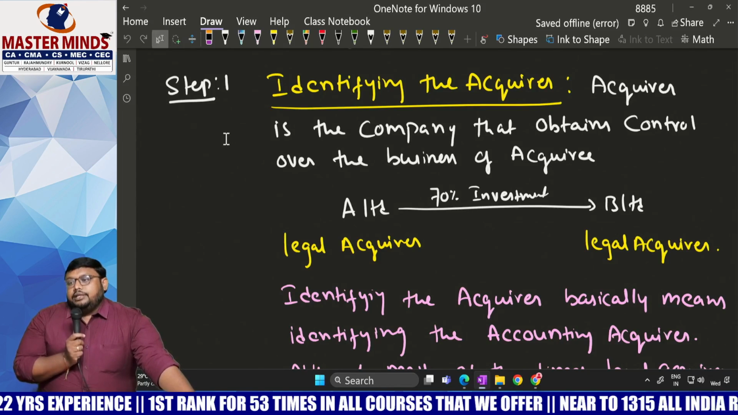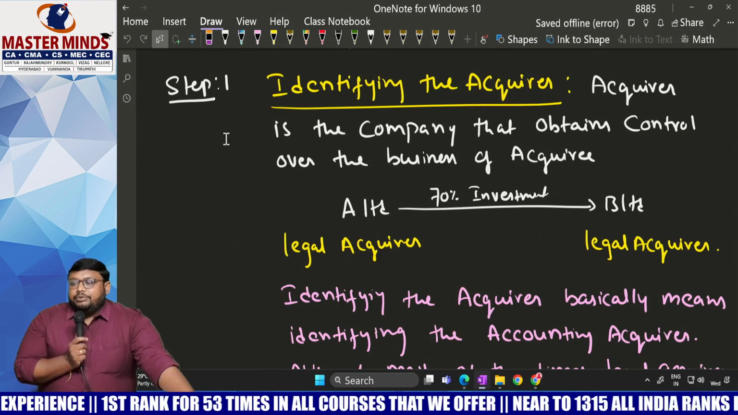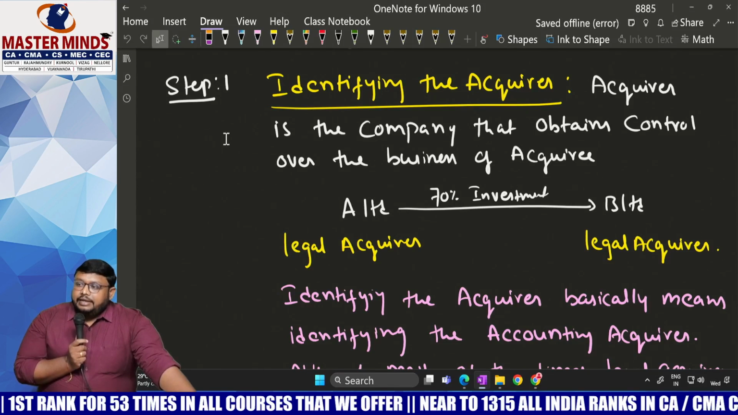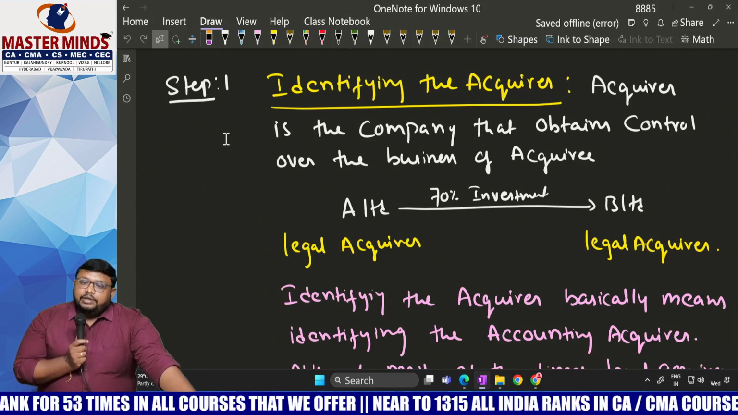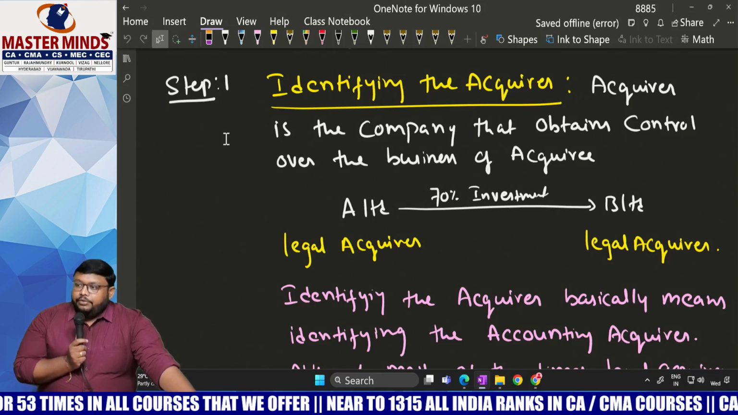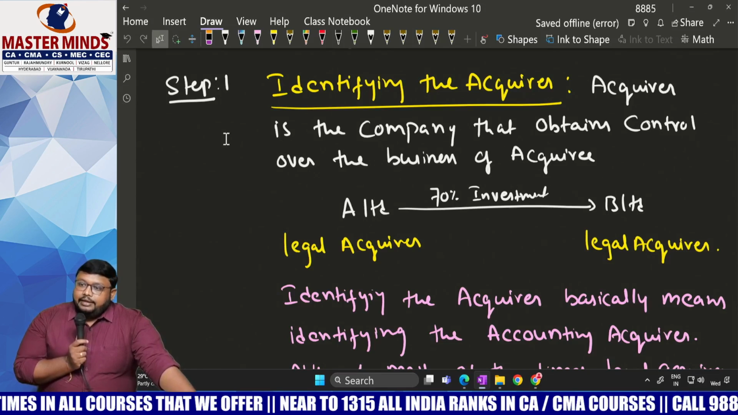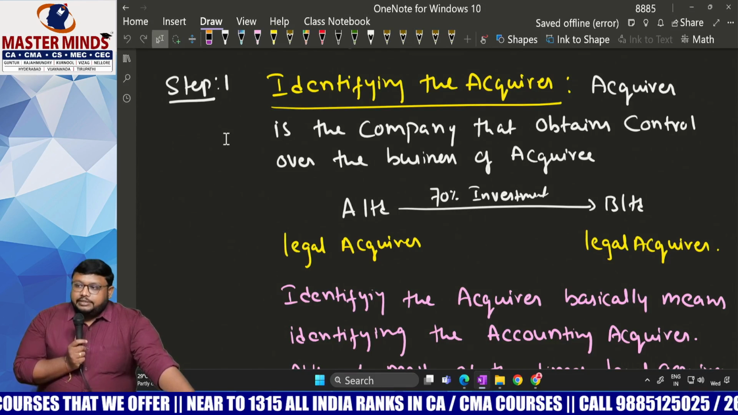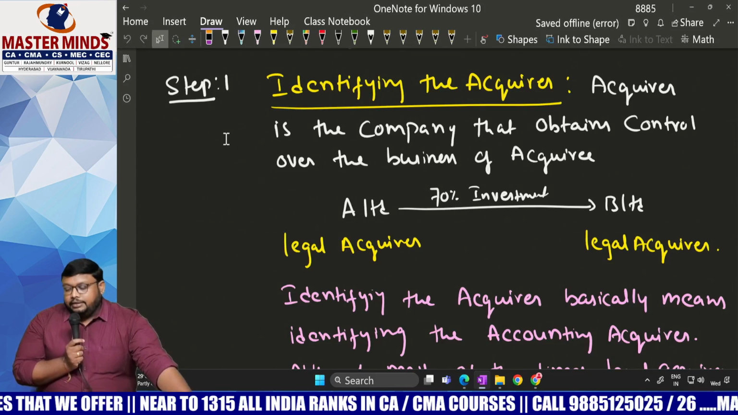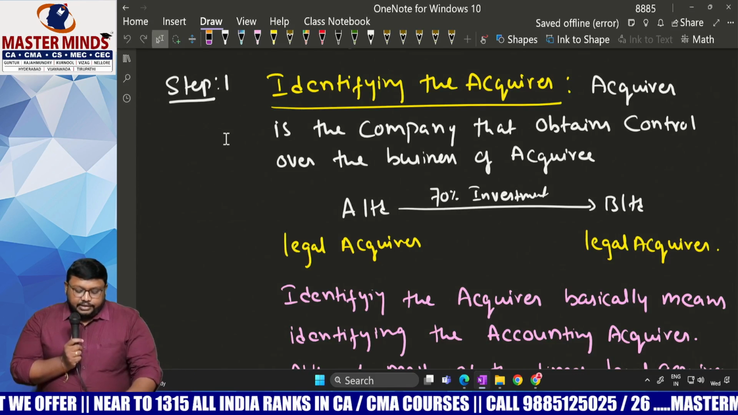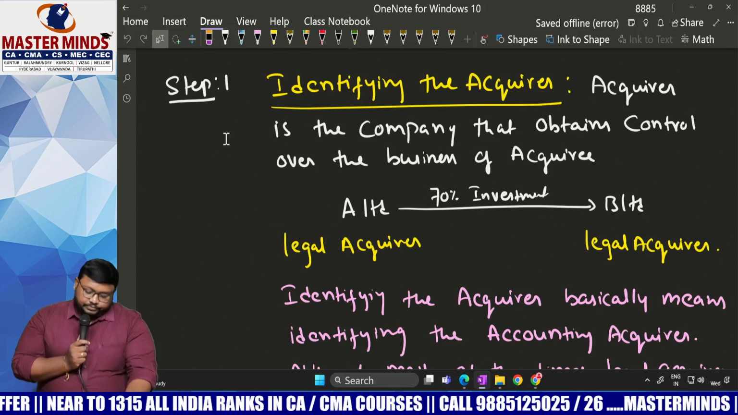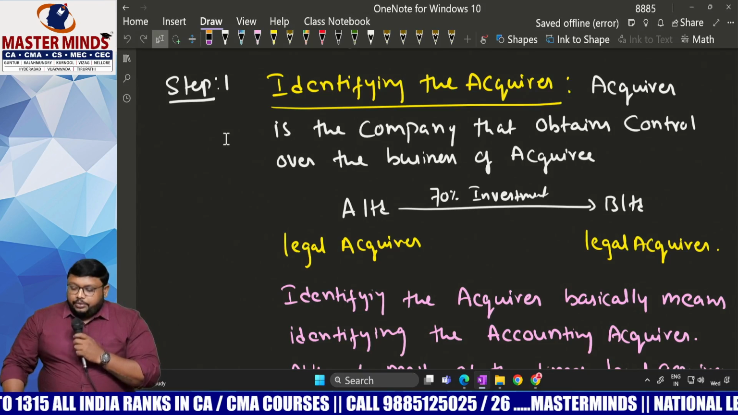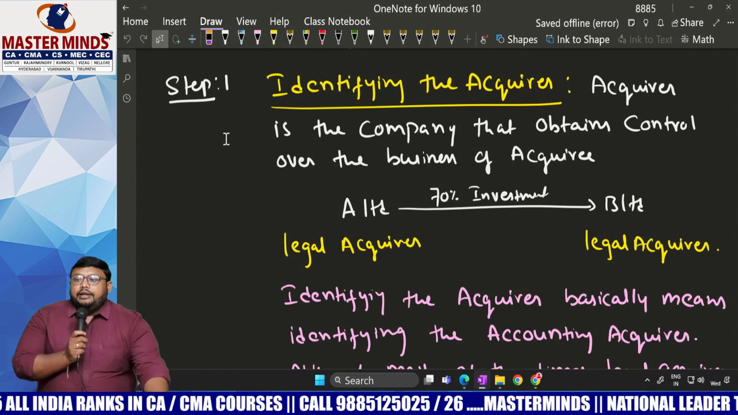Then we discussed the acquisition method, how to do accounting for business combination under the acquisition method. Ind AS 103 gave the guidelines. We have to follow the stepwise guidelines given in the standard itself. First of all, we have to identify the acquirer, that is, identify the accounting acquirer.